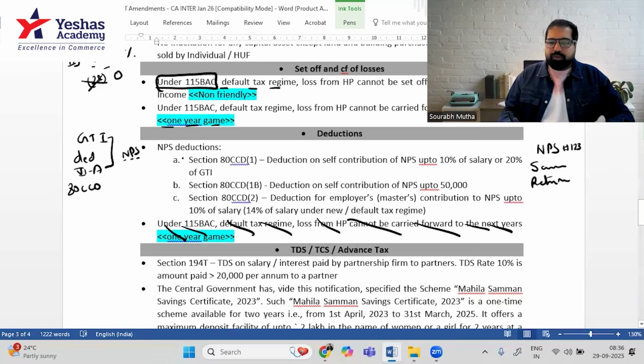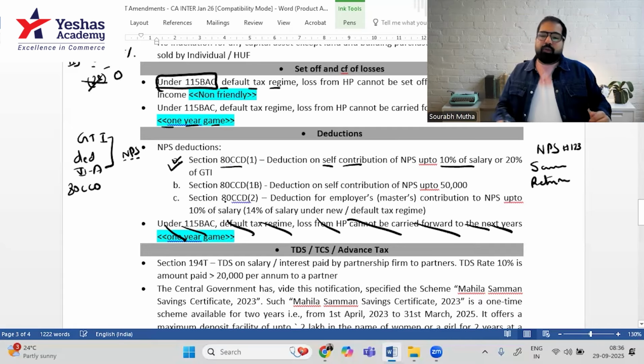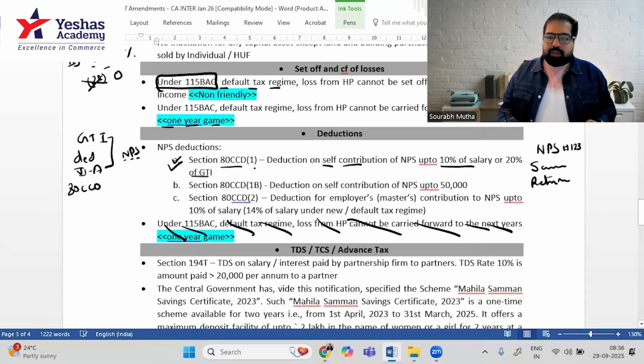Here are the deductions. The first one: when you self-contribute, you will get a deduction under 80CCD(1). That means they will give you a deduction because you contributed, but that is only up to a limit of 10% of your salary, or if you're not a salaried employee like me, then 20% of your GTI. Remember, there's also a limit of 1,50,000 which applies overall.